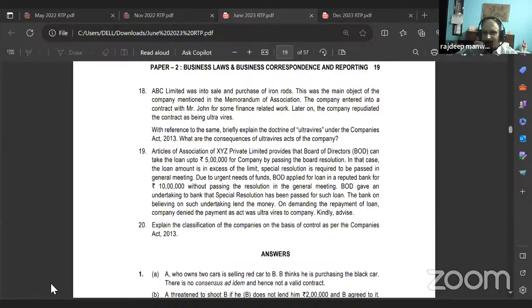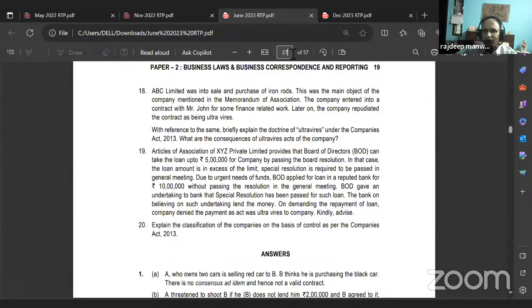Okay, this is an exception to the doctrine of ultra vires. Remember, we did the doctrine of indoor management, correct? Does an outsider know whether all the procedures have been followed or not? Remember, we did that case, Royal British Bank versus Turquand. It's also called the Turquand rule. So in this case, the bank has every right to take back the money because the bank assumes that all the necessary procedures have been followed within the company for the loan to be sanctioned.